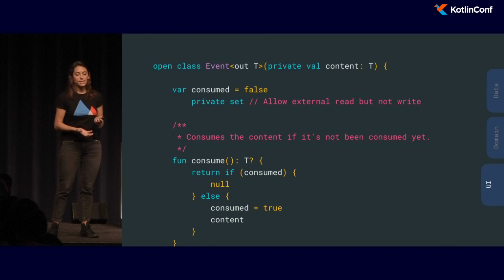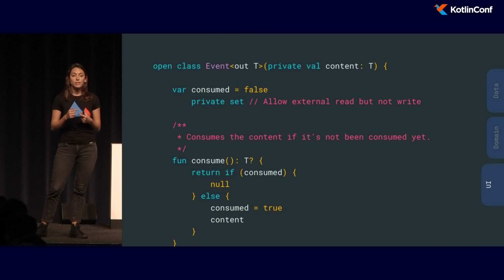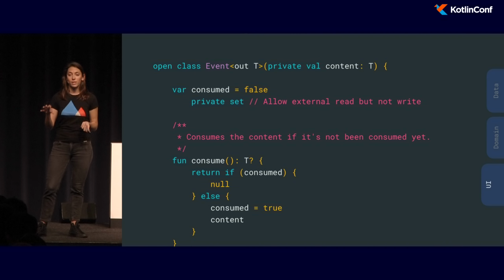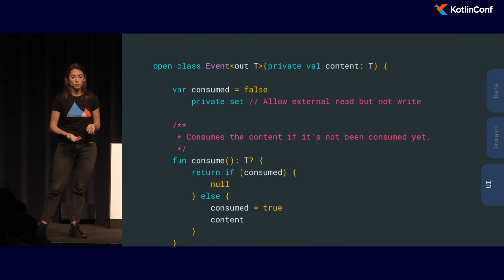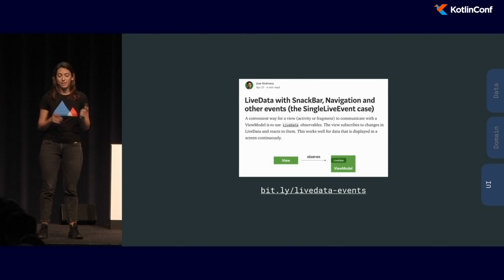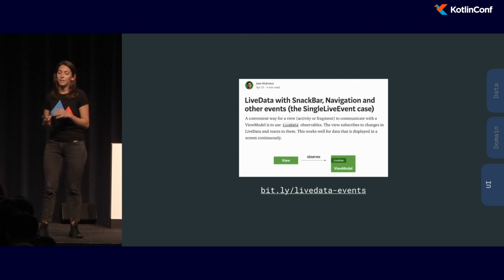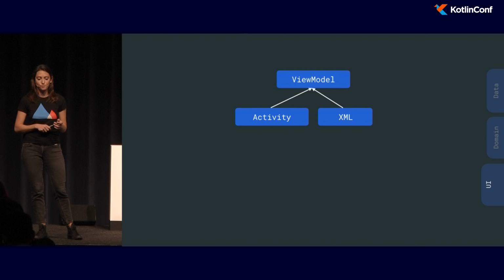So we use this event class where we're just wrapping the actual content, and we added another consumed property. And then once the object is read from the live data once, we're changing this value. So consumed would become true. I'm not going to go over the options that we thought about before using event, and I definitely recommend checking out Jose Alcerreca's article on live data. He goes over several other options that we thought of, and their disadvantages and advantages.